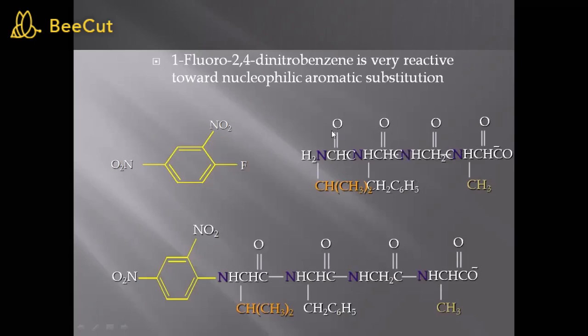Then what we will take? We will take the sample and we will add the Sanger's reagent. After adding this Sanger's reagent, what will happen? The N-terminal amino acid will be labeled with the Sanger's reagent. So here you can see HF has been released. This fluorine and hydrogen from the N-terminal amino acid has been released, and this labeling has happened. So this is the first step in the Sanger's method.